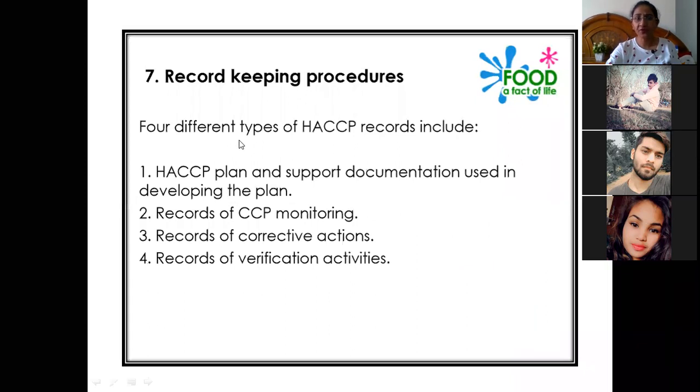Proper record keeping: the 4 different types of HACCP records include the HACCP plan and support documentation used in developing the plan. Here, hazard analysis and critical control points help in the documentation and developing the plan. Then records of CCP monitoring: all the critical control points have been monitored and the records can be kept. Records of corrective actions: what the CCPs are and what control actions we have taken. And proper verification activities, so that these have been properly validated and verified annually by auditing.